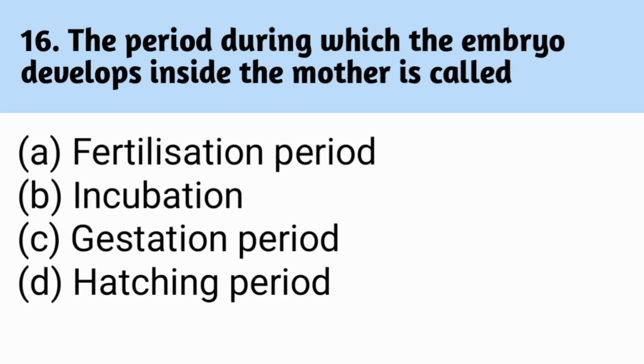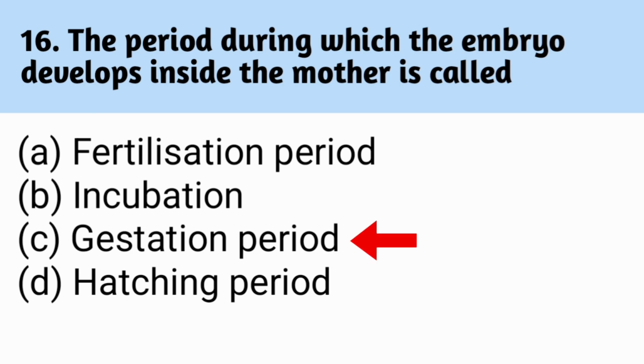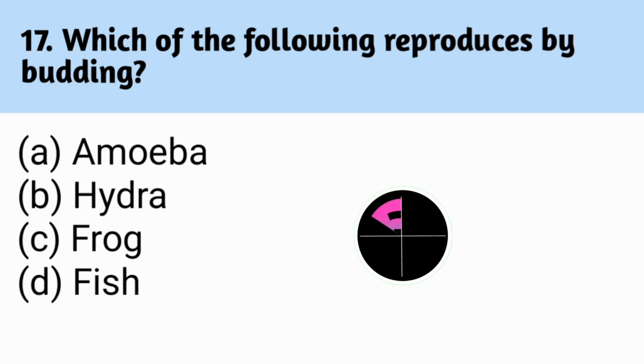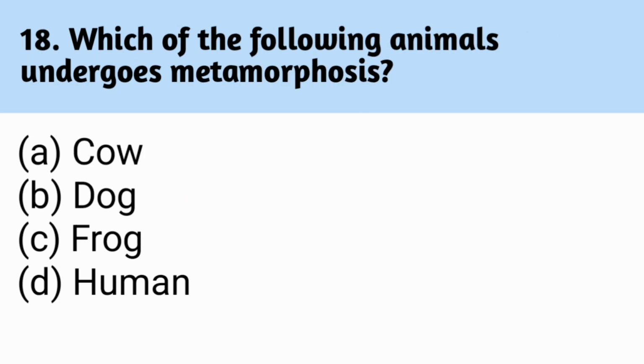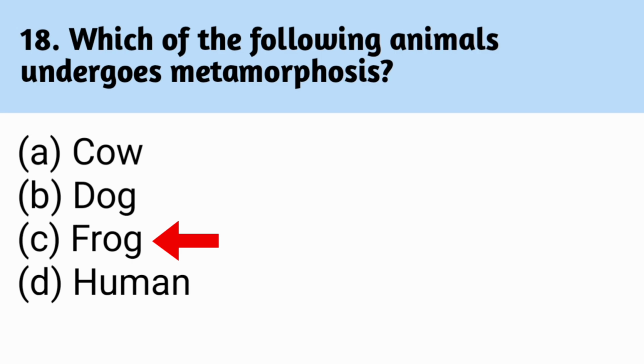The period during which the embryo develops inside the mother is called. Correct answer is C. Gestation period. Which of the following reproduces by budding? Correct answer is B. Hydra. Which of the following animals undergoes metamorphosis? Correct answer is C. Frog.